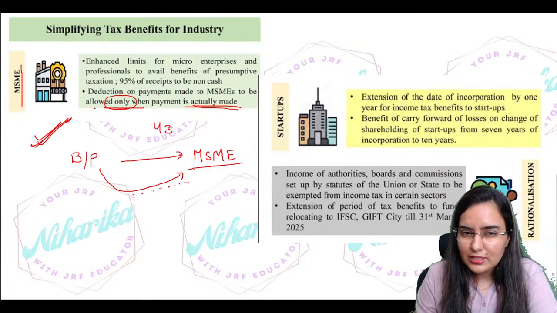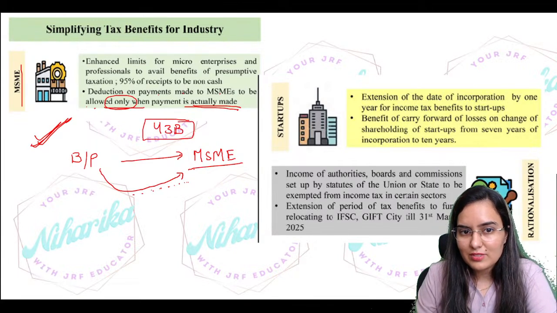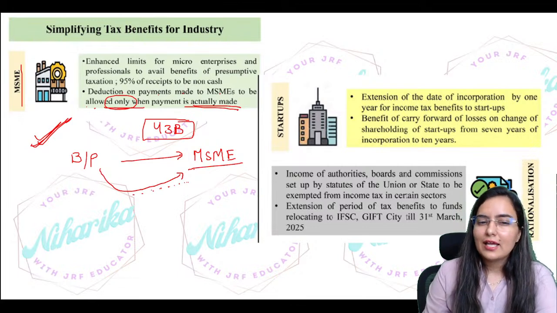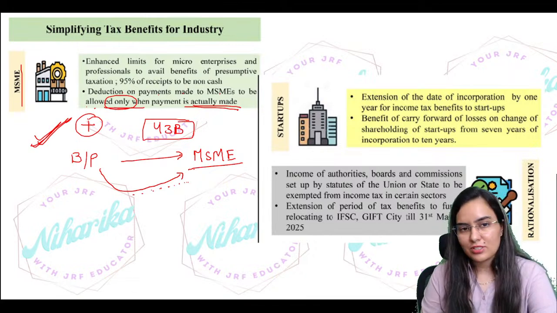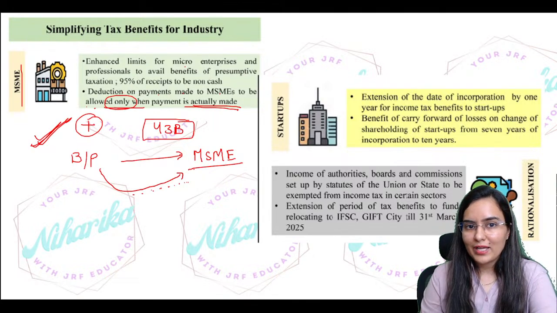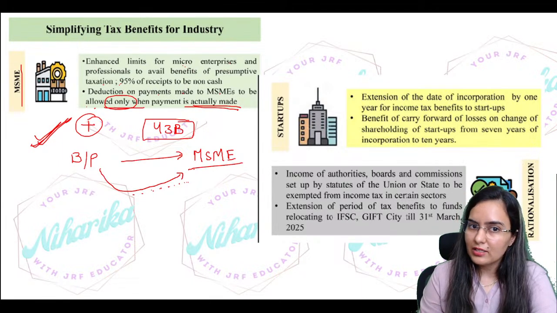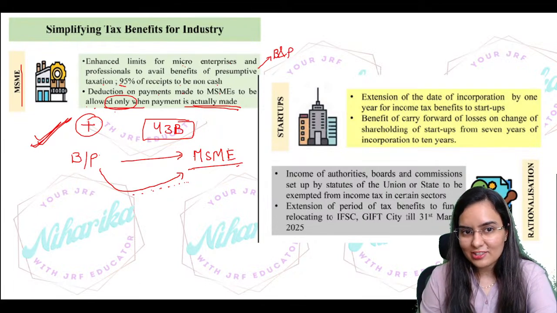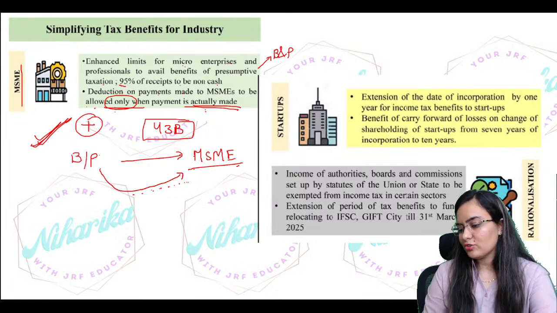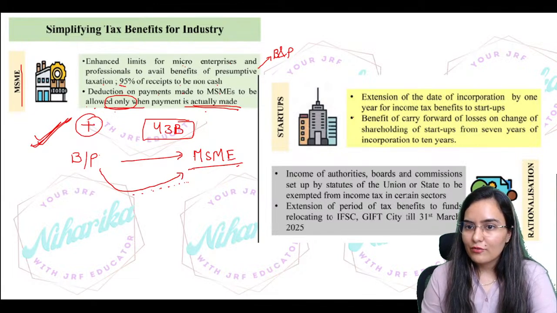Remember section 43B, I guess. Yes, you remember there were six points approximately. In that, this point is also added. I think section 43B was there, right? So enhanced limit for micro enterprise and professional to avail the benefits of presumptive taxation, with 95% of the receipts to be non-cash, exactly like the business and profession. And whenever you are doing payment to the MSME sector, the deduction will be allowed only when the actual payment is made.